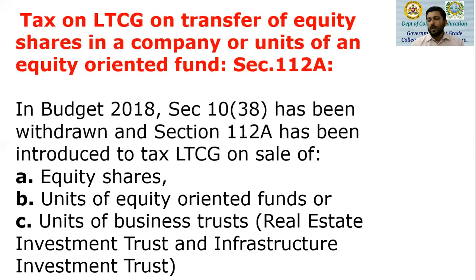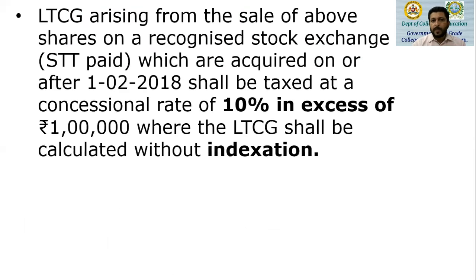Now, what is the rule? What does section 112A specify? It simply says long-term capital gain arising from the sale of equity shares, equity-oriented mutual funds or real estate investment trust or infrastructure-oriented trusts,